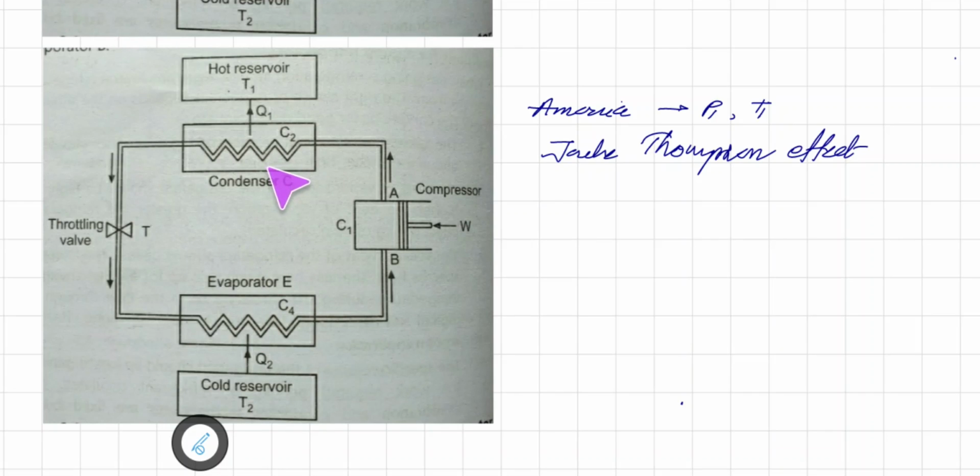So it should have a large latent heat of evaporation, and the vapor should have a small specific volume. Again, it should have sufficient vapor pressure, and it should be liquefied easily when it is compressed and cooled, and it should be chemically inactive with machinery and non-explosive. So these are again the conditions in order to get a good refrigeration system. So this is all about the refrigerator.